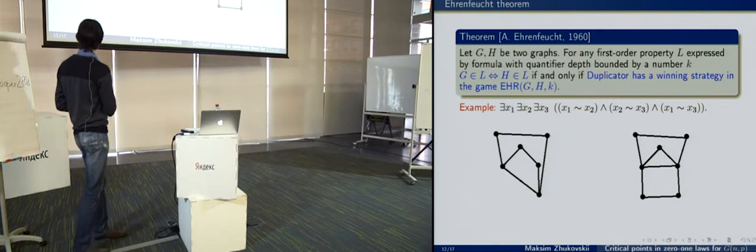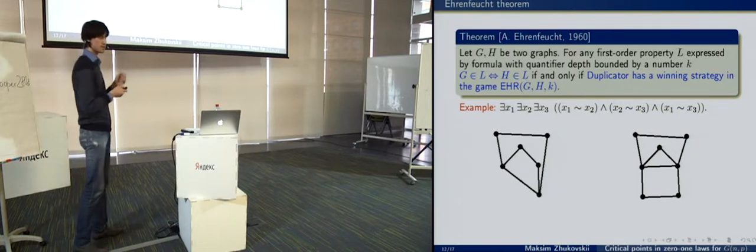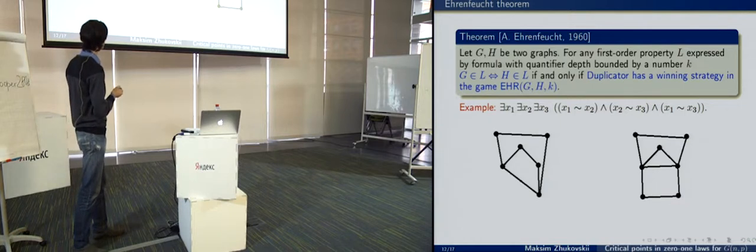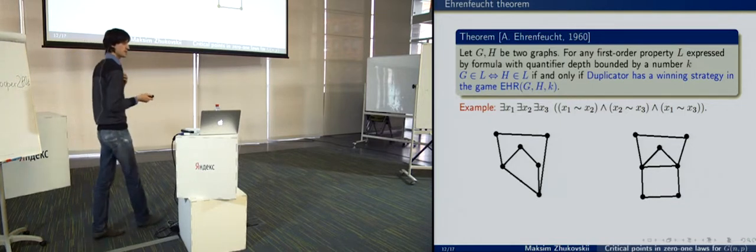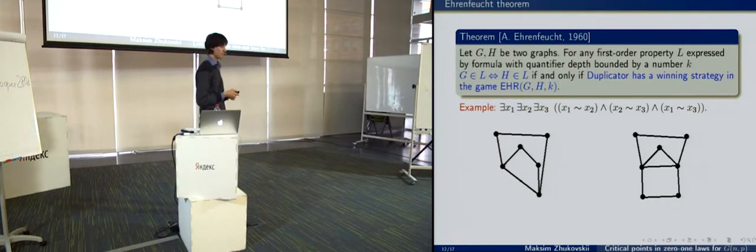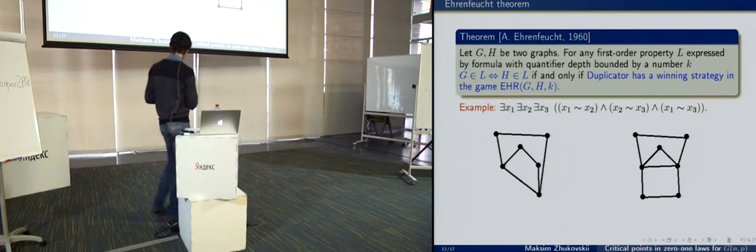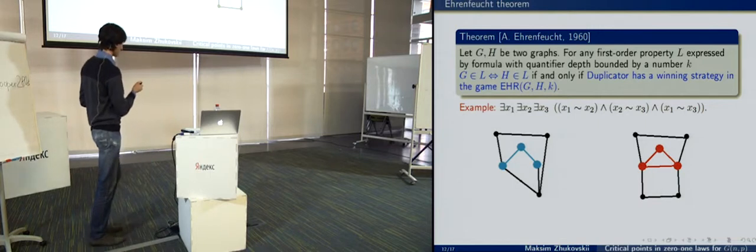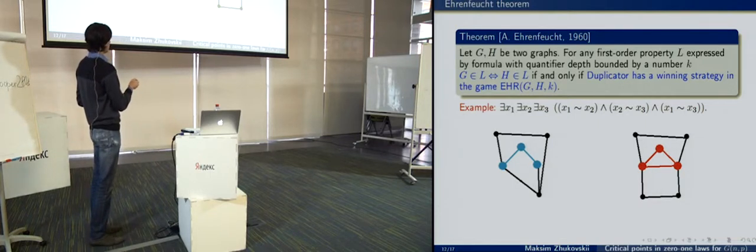This graph doesn't contain a triangle, and the other graph contains one. Then there is a winning strategy of spoiler in the game on 3 rounds, and we see that spoiler can choose a triangle, but duplicator cannot do it, and so spoiler wins.